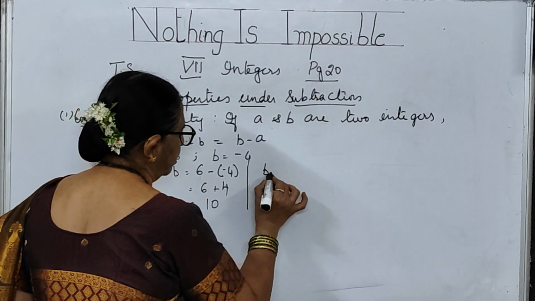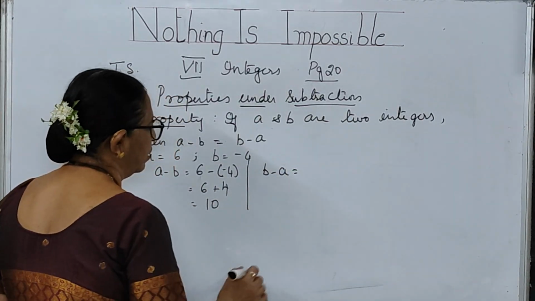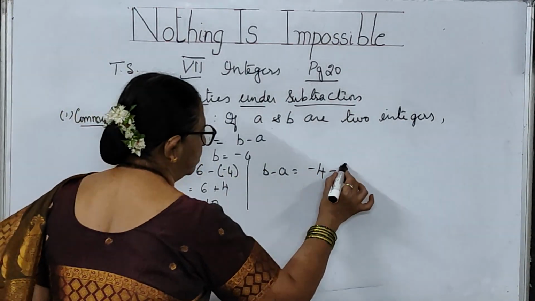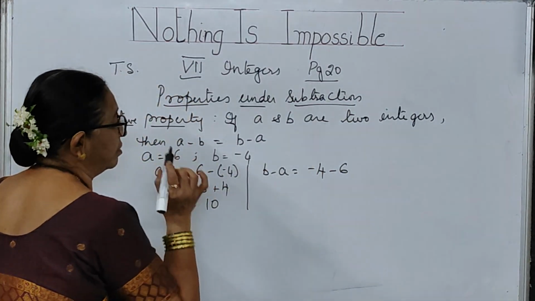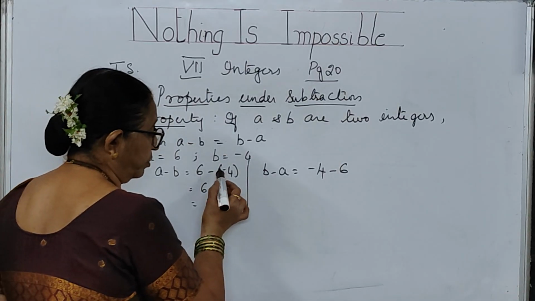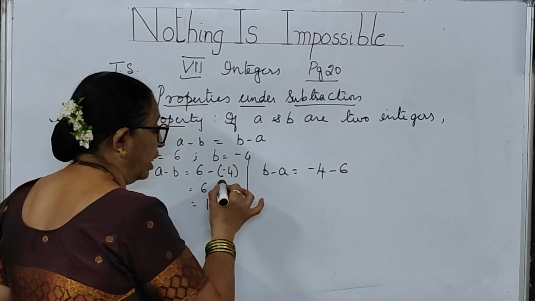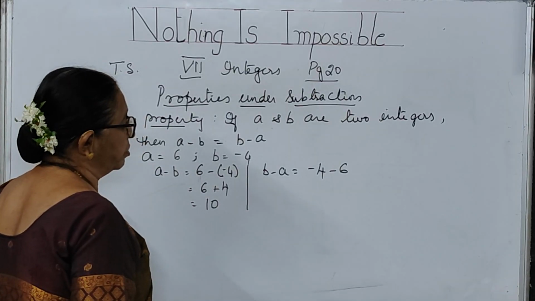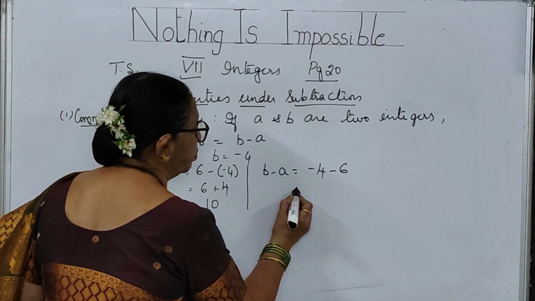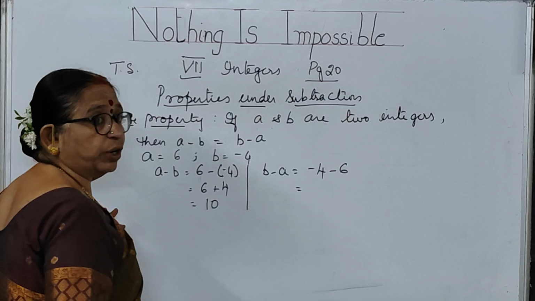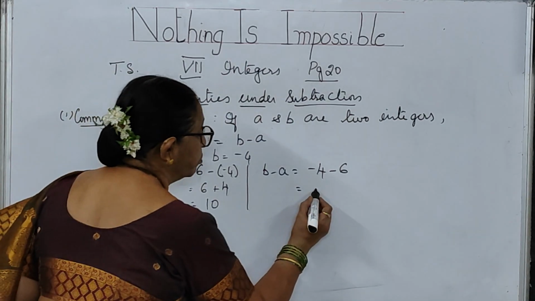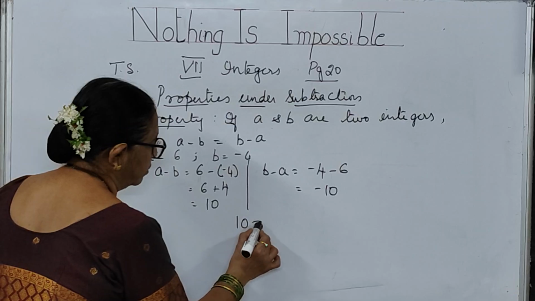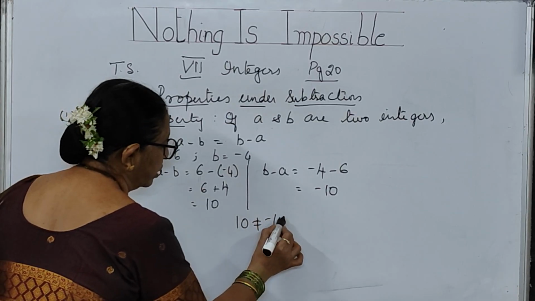Now let me write b minus a. What is b, children? Minus 4. Minus a, which is 6. I can write it directly because 6 has a plus sign. Here, since 4 had a minus sign, I needed to keep a bracket, but here I need not because 6 has a plus sign. So minus 4 minus 6. How much are you getting? Minus 10. So 10 is not equal to minus 10.